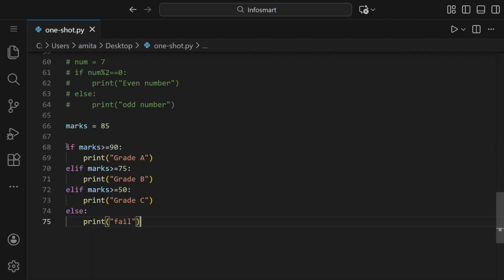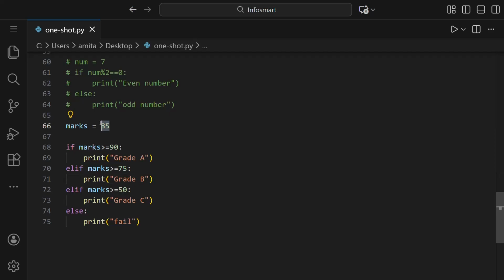That is because, as I told you, it will first go to this condition and then to this condition. It will go like this until any one of the conditions is satisfied. For example, 85 is greater than or equal to 75, so this condition is satisfied and it will not go further. It will just execute the program written in that elif. That's why only grade B is printed, and grade C or fail, nothing else is printed.